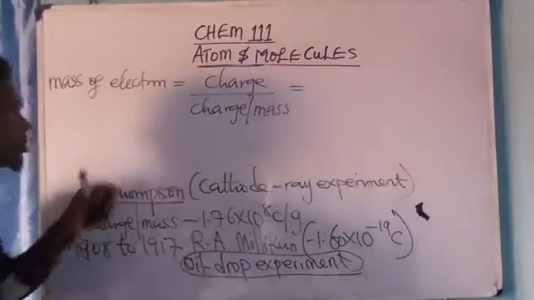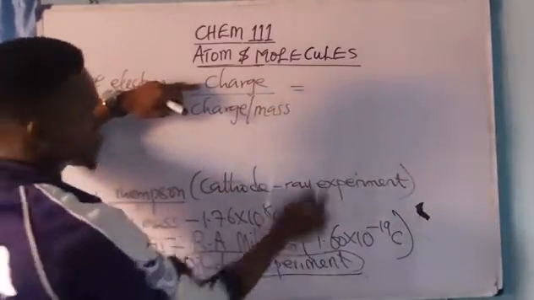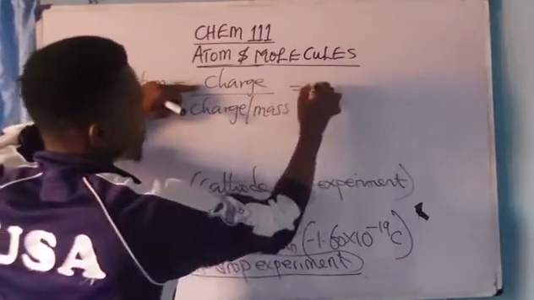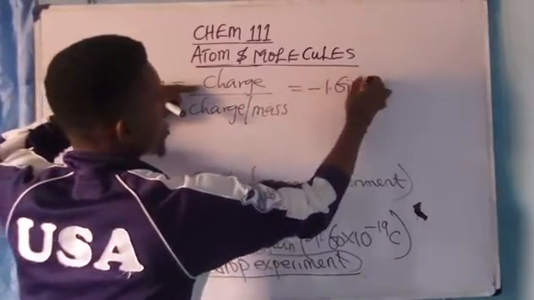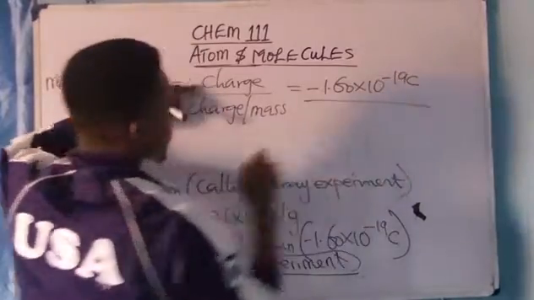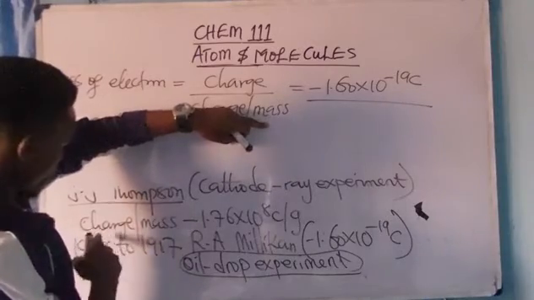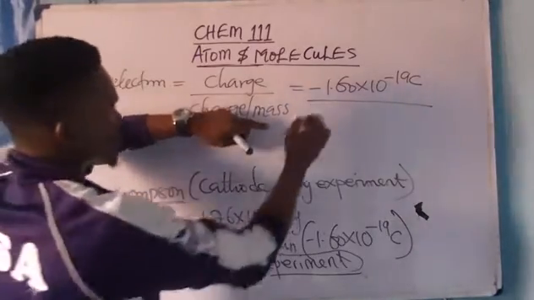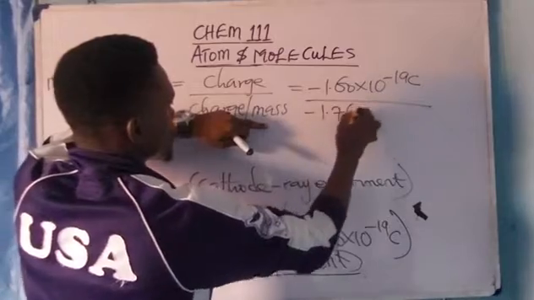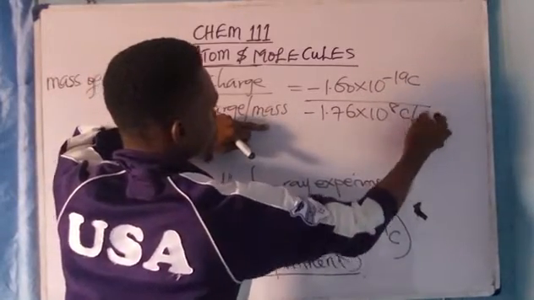Now this first charge is based on Millikan's value, minus 1.60 times 10 raised to power minus 19 coulomb. And this charge to mass is J.J. Thomson's value, minus 1.76 times 10 raised to power 8 coulomb per gram.